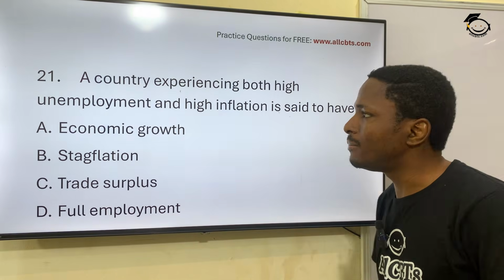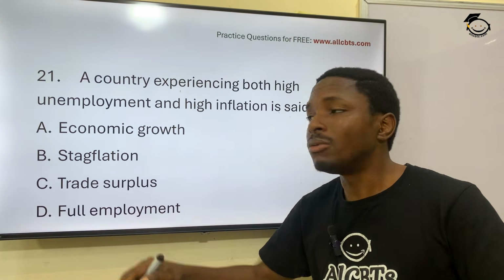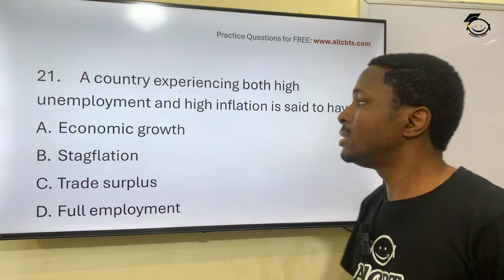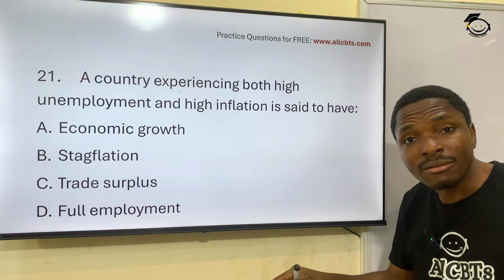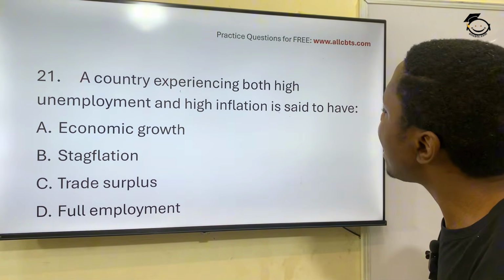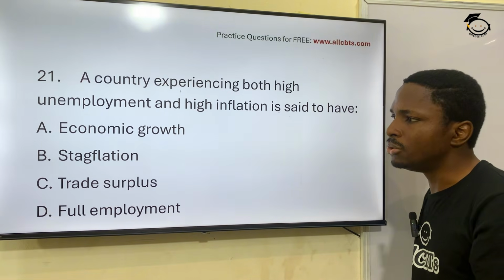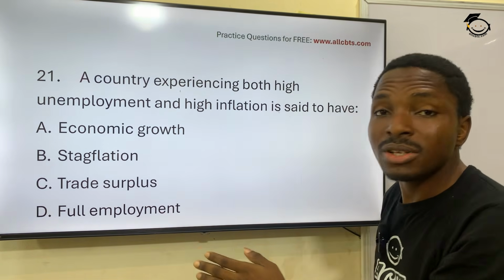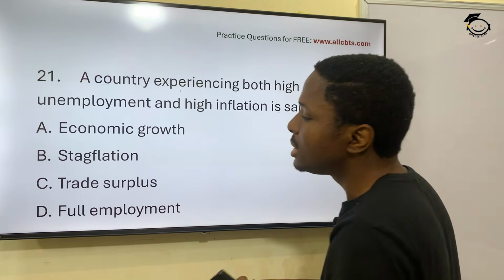That's terrible for them. High unemployment, no jobs. Okay, because the economy is down. And high inflation, things are expensive, yet no jobs. That's a serious one. It's said to have what? Economic growth? No, it can't be economic growth. Stagflation. What's stagflation? Simply put, just break it down.